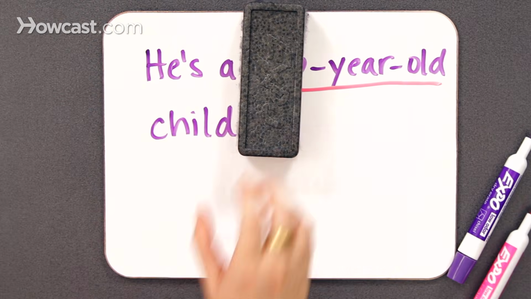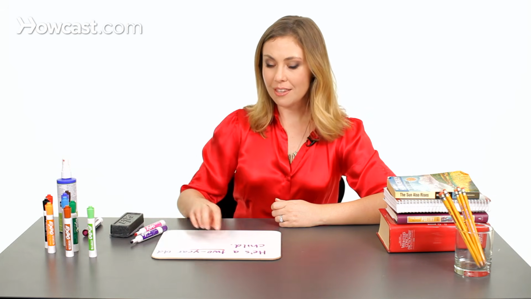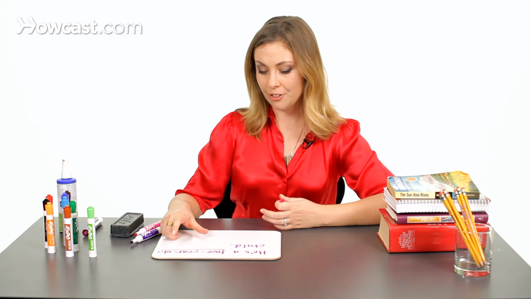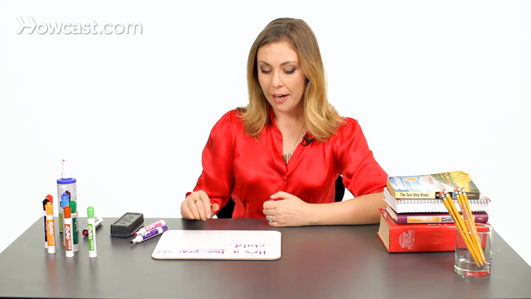He's a year child? He's a 2 child? None of those express what we're trying to say. So we have to link these 3 words together to essentially create a super adjective, and we use the hyphens to do that. If you were to say the child is 2 years old, you would not have to use a hyphen, because in that case, 2 years old comes after the noun.